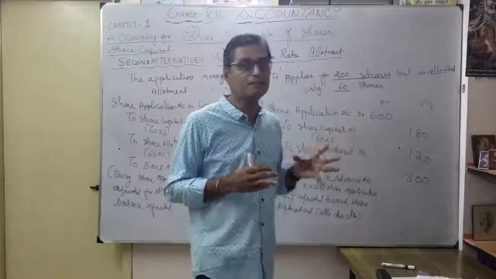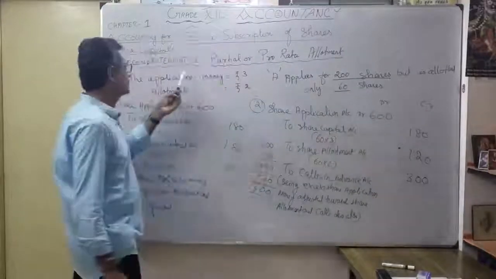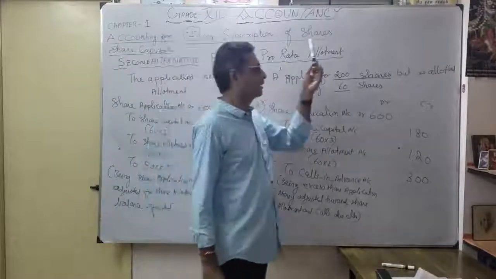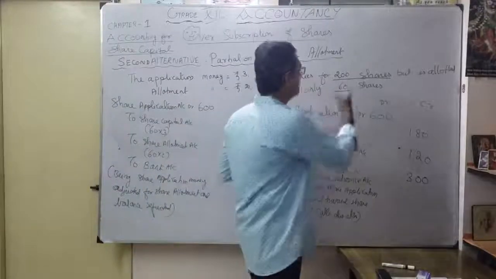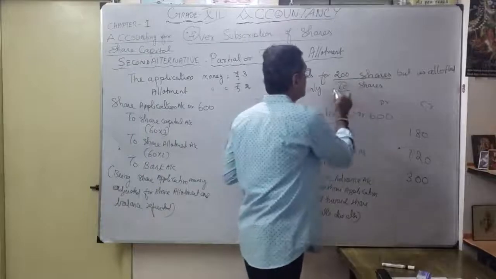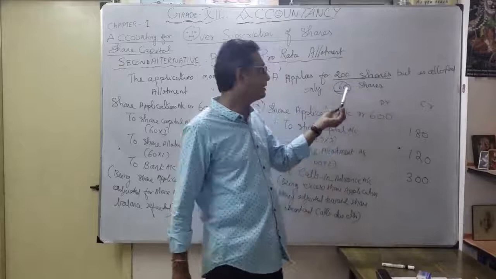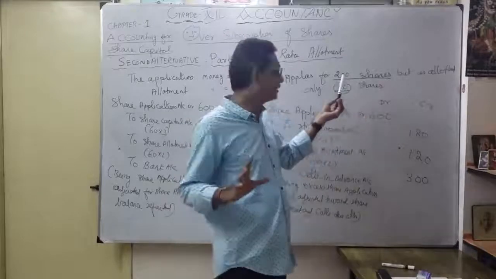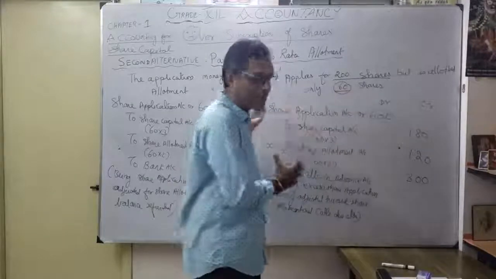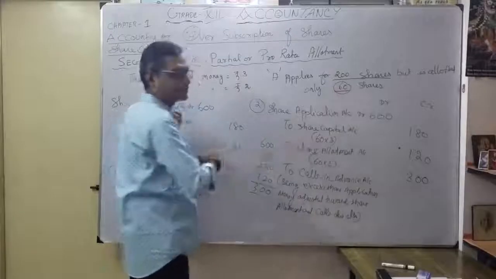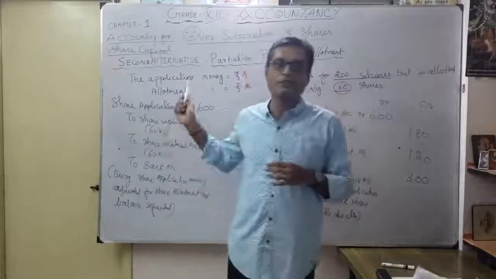Any excess application money in the second alternative, partial or pro rata allotment. Here, what is pro rata? Whatever 200 shares, only 60 shares allotted, on a pro rata basis. The person applied for 200 shares, but he got only 60 shares. So whatever the application money for the 200 shares, it is utilized for the two different situations. You understood the second alternative.